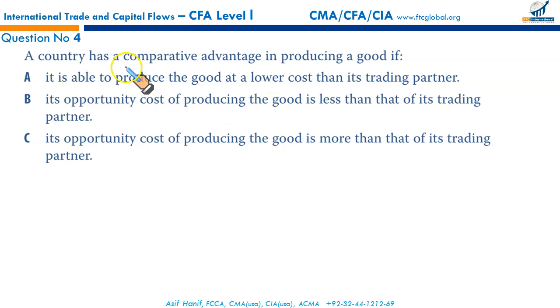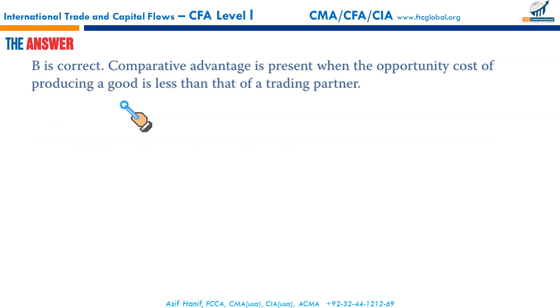So a country has a comparative advantage in producing a good if its opportunity cost of producing the good is less than that of its trading partner. This is the right description of comparative advantage, and that makes B the correct option, because comparative advantage is present when the opportunity cost of producing a good is less than that of a trading partner. That makes B the correct option.